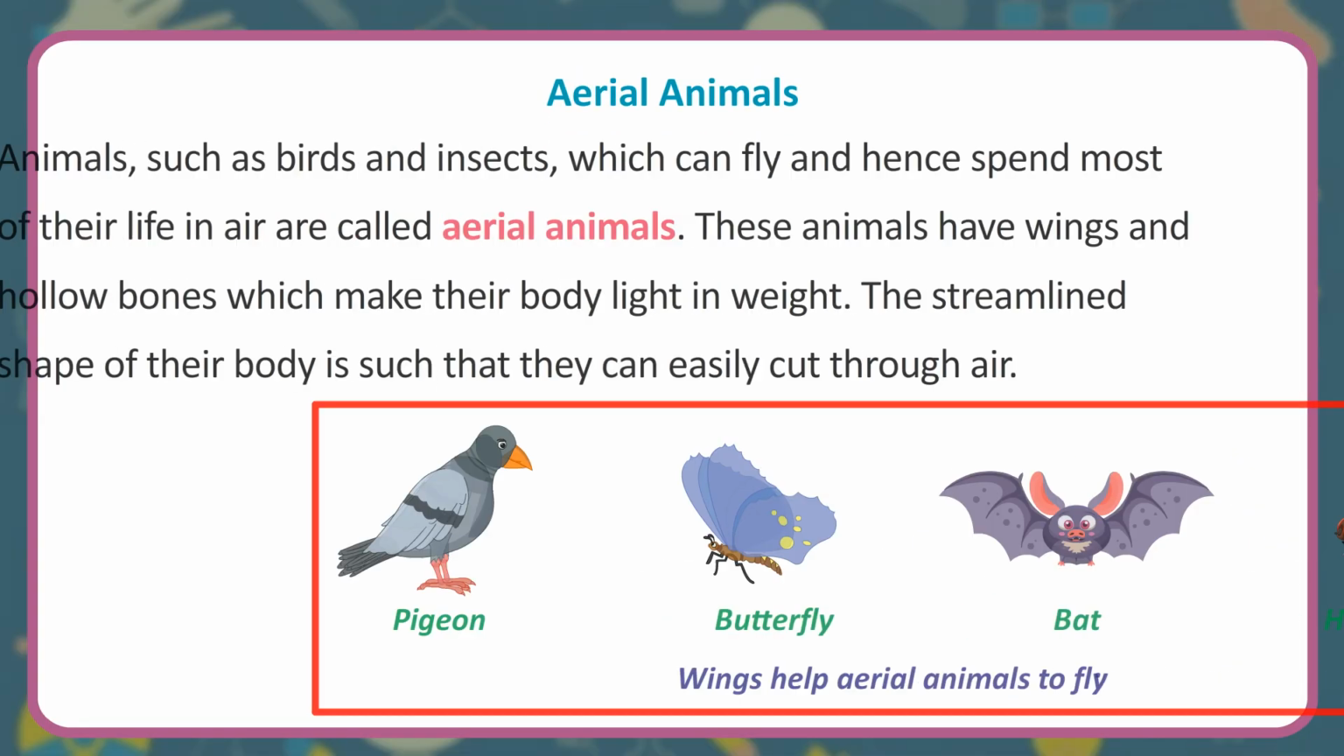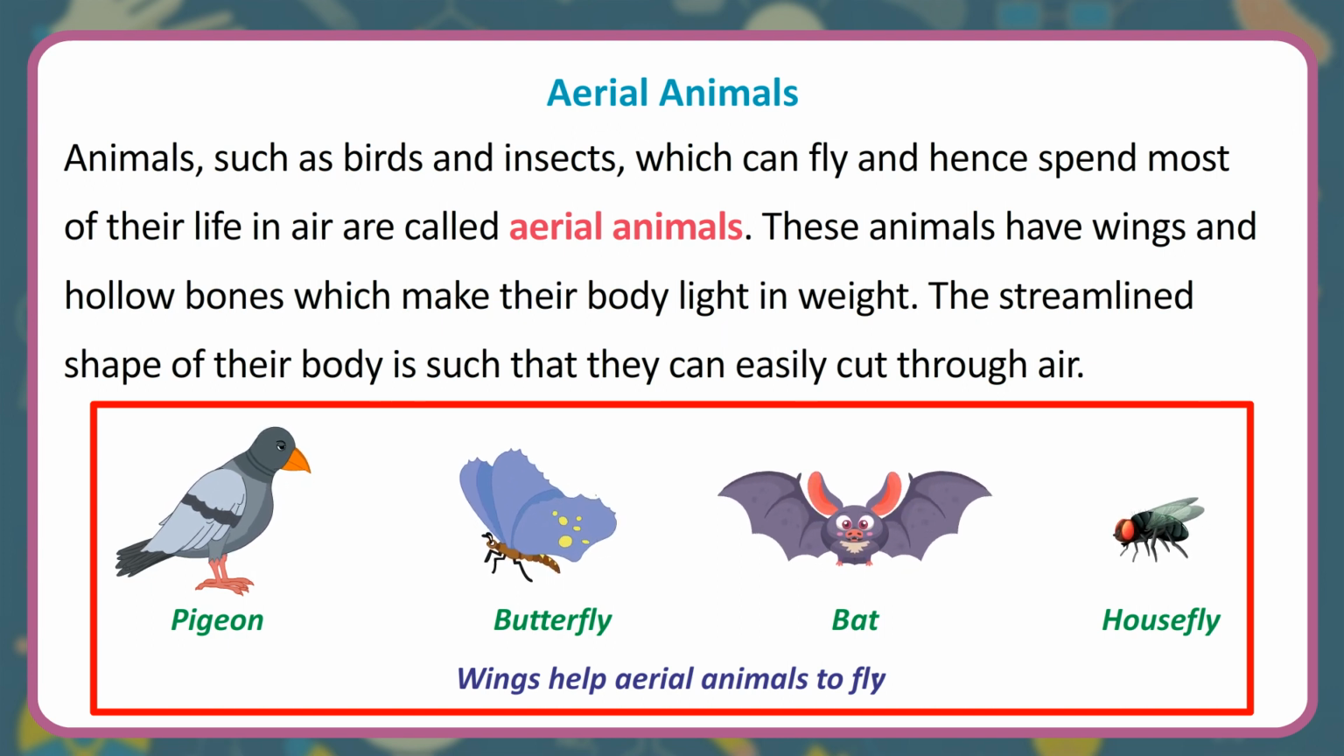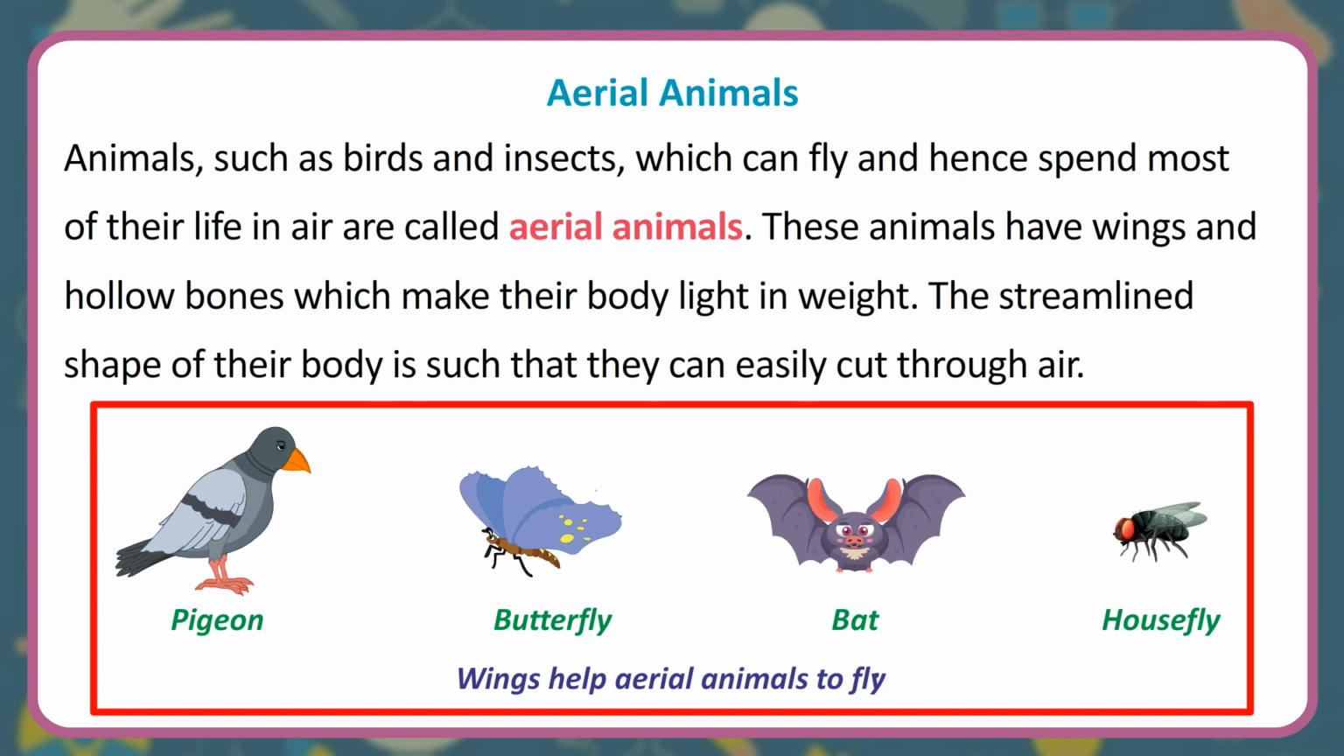Aerial animals. Animals, such as birds and insects, which can fly and hence spend most of their life in air are called aerial animals. These animals have wings and hollow bones which make their body light in weight. The streamlined shape of their body is such that they can easily cut through air.